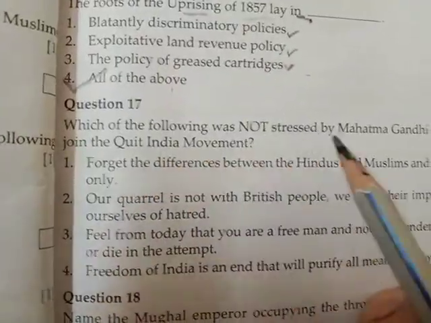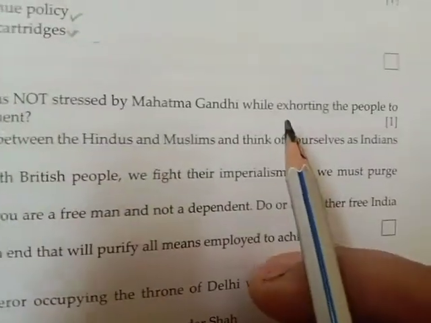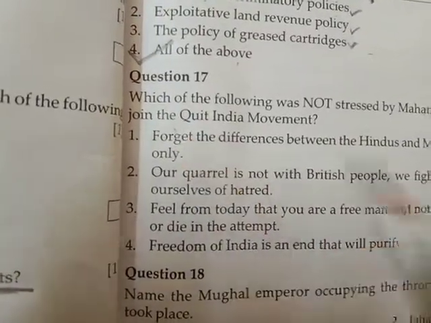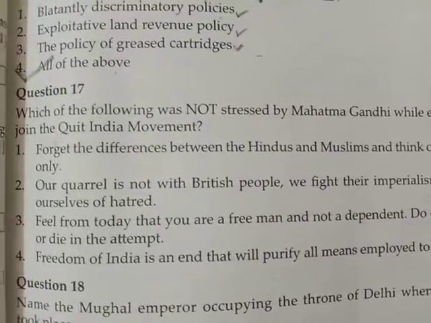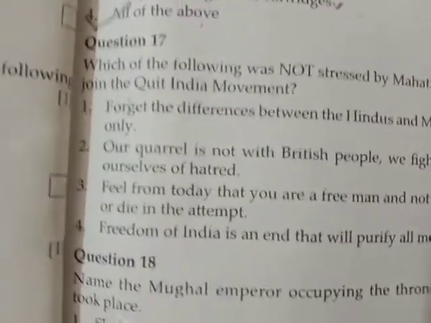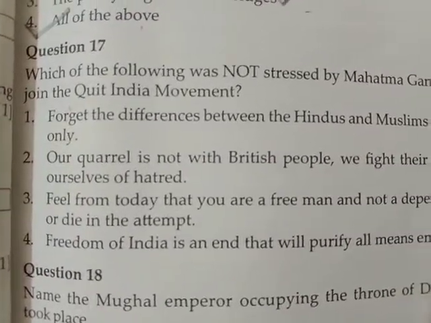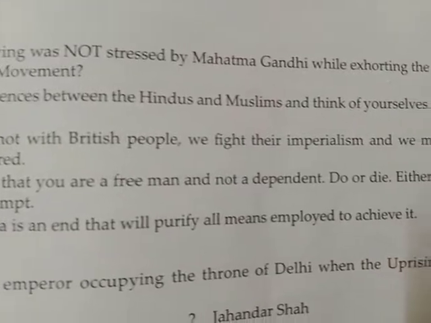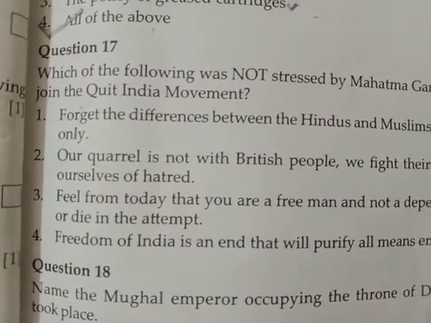Which of the following was not stressed by Mahatma Gandhi while exhorting the people to join the Quit India movement in 1942? What was not stressed? Forget the differences between the Hindu and the Muslim and think of yourself as an Indian only. It is correct. Our quarrel is not with the British people. We fight their imperialism and we must purge ourselves of hatred.